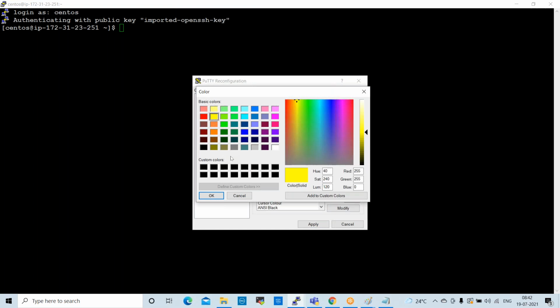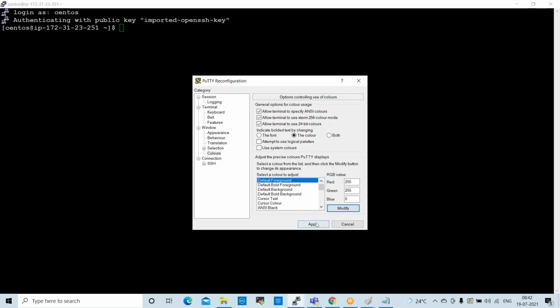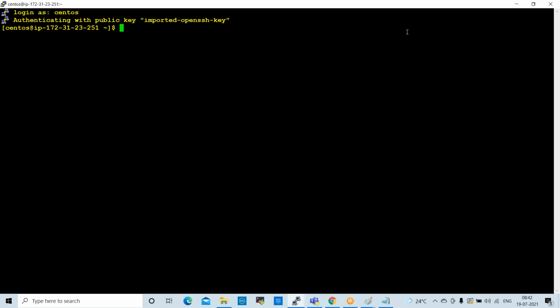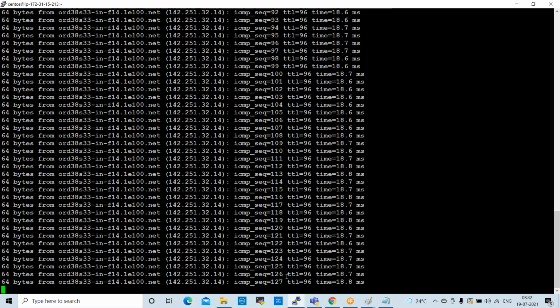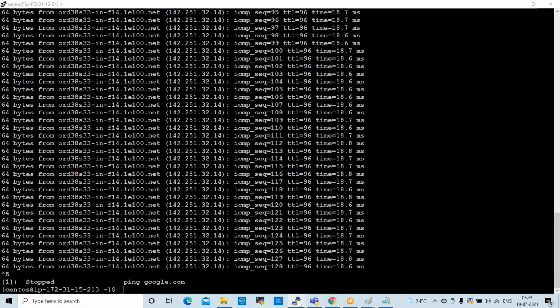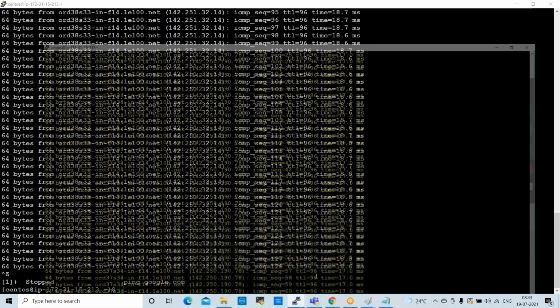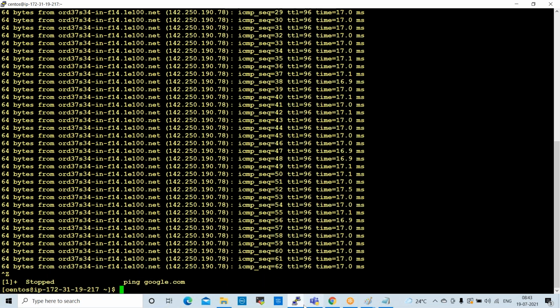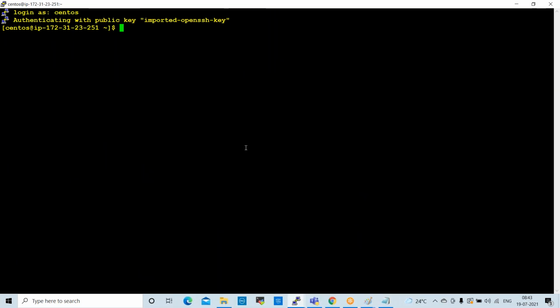So dark yellow, I give dark yellow, light yellow, dark yellow. These are the nodes. So master is the same color, the default one. So node servers I change like this. So this is the master server, this is node 1, this is node 2, right?